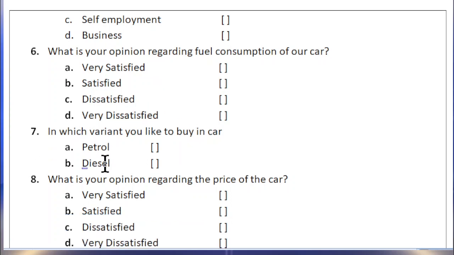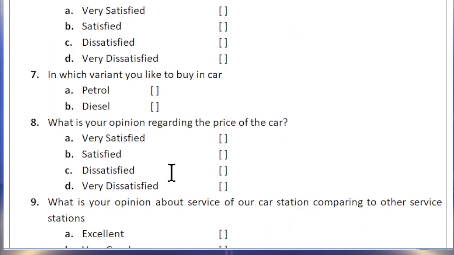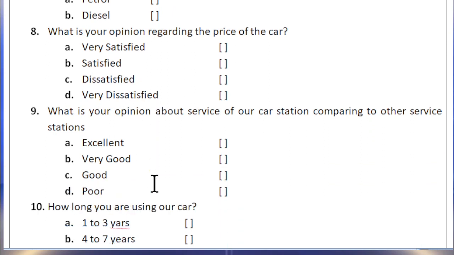Next, which variant would you like to buy in a car? Petrol car or diesel car? He ticks the answer. Then what is your opinion regarding the price of the car? Very important. The price of the car varies from 5 lakh to 10 lakh, 3 lakh to 5 lakh, like that. So whether the customer is satisfied or not, we have to ask: very satisfied, satisfied, dissatisfied, very dissatisfied.